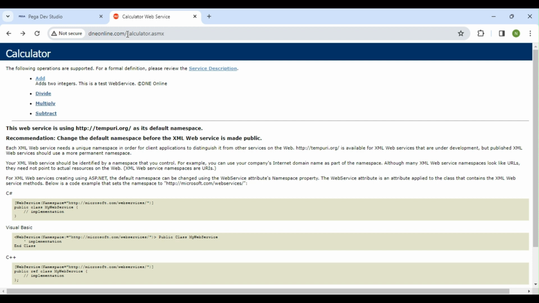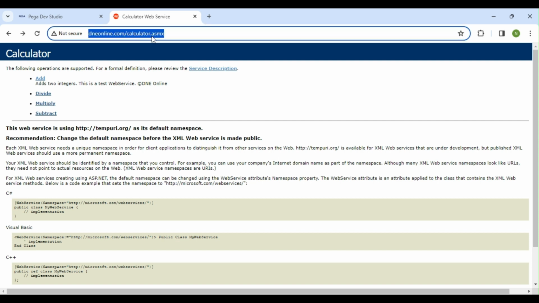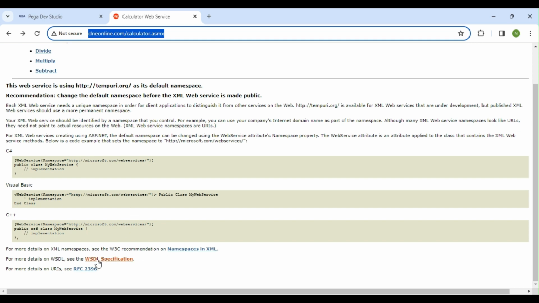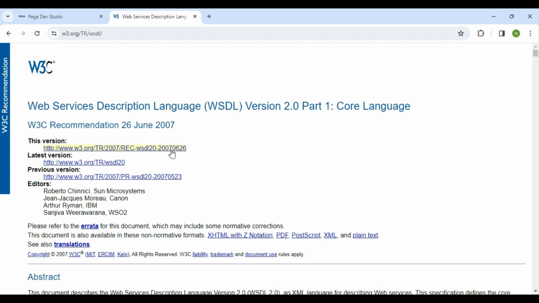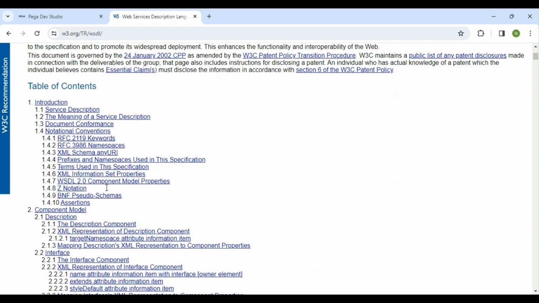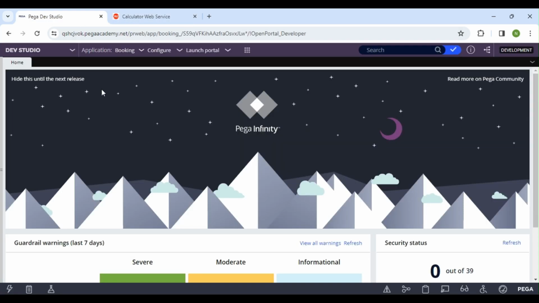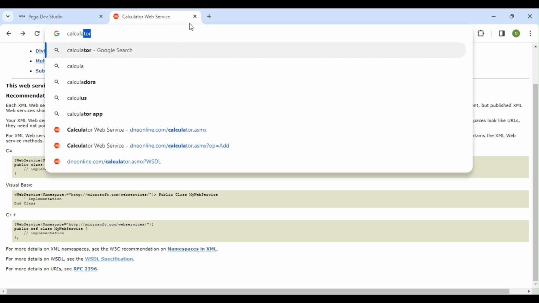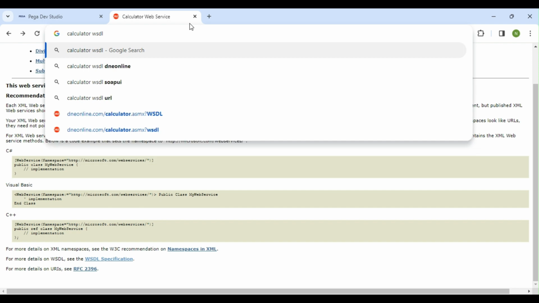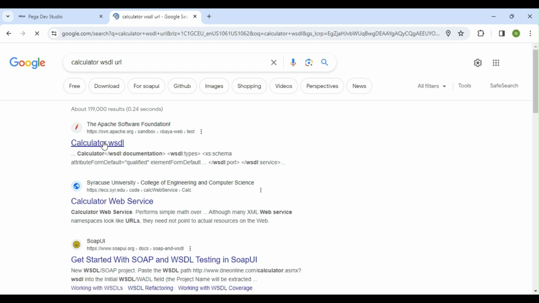So this is the WSDL URL. Otherwise, I can just Google calculator WSDL URL and query something like this.